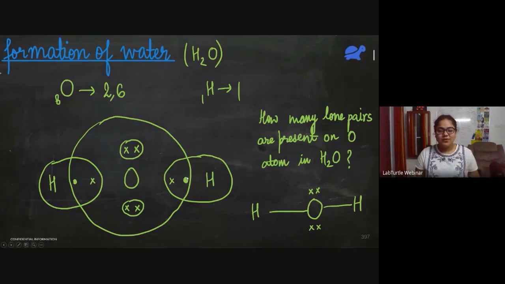Of course, if you talk about the 3D arrangement of water molecule, both the lone pairs are present on the top. So a more appropriate representation, which is not required in class 10th, but just to be correct, the two lone pairs are present on the same side of the oxygen atom, like this. And water has a V shape. See, inverted V, no? It has a V shape. Okay.